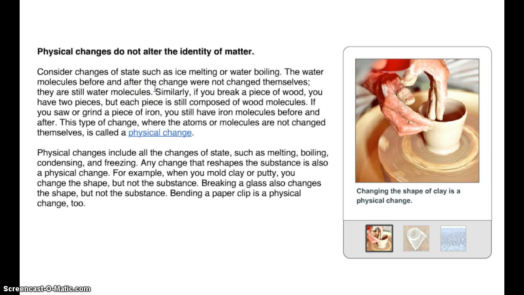Similarly, if you break a piece of wood, you have two pieces, but each piece is still composed of wood molecules. If you saw or grind a piece of iron, you still have iron molecules before and after. This type of change where the atoms or molecules are not changed themselves is called a physical change. Physical changes include all the changes of state, such as melting, boiling, condensing, and freezing. I always say phase changes are physical.